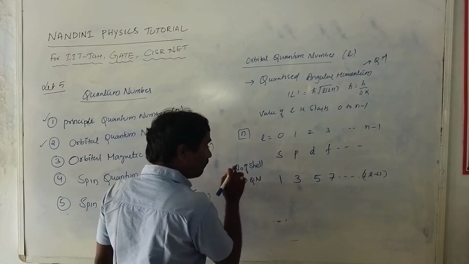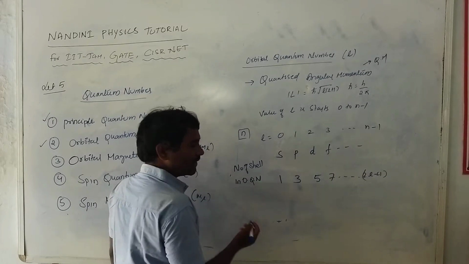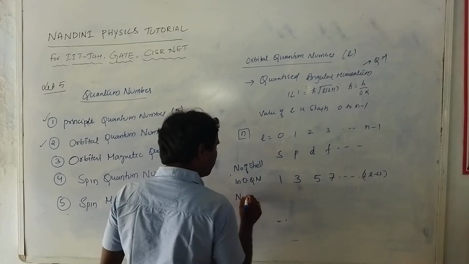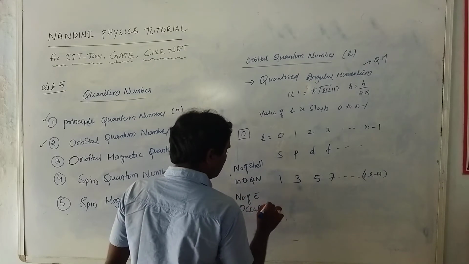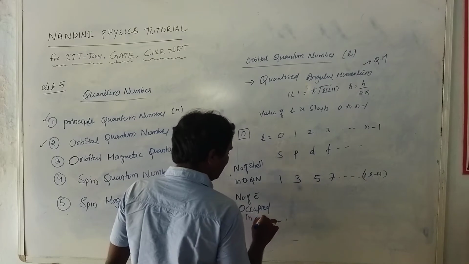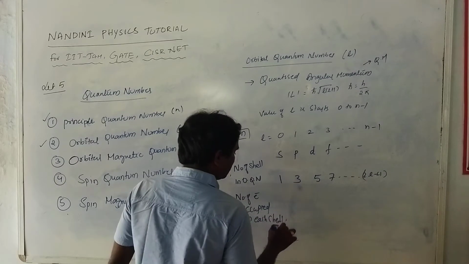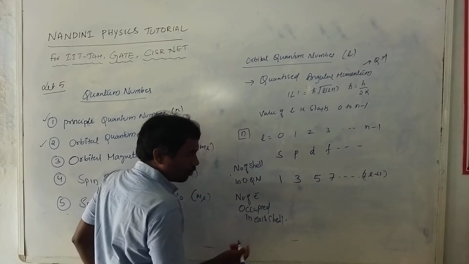Now the number of electrons occupied in each shell.